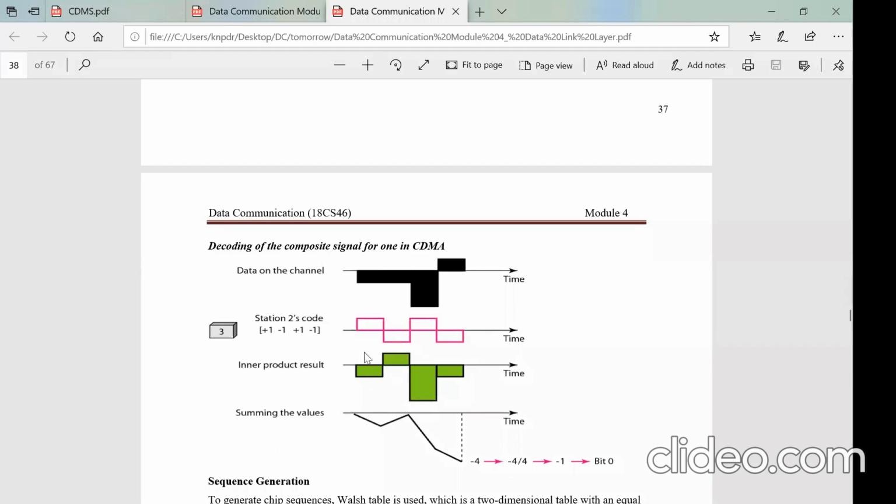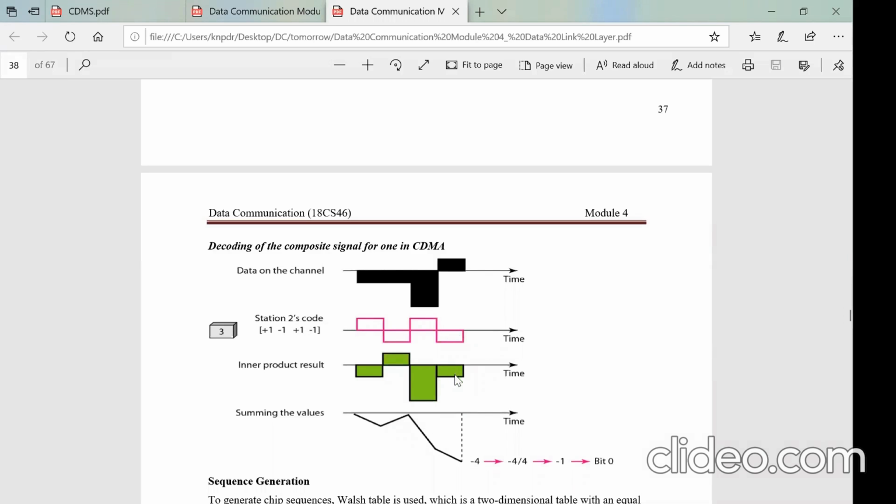So let us see the multiplication. +1 -1 will become 0, right? And then here also the plus and minus will be 0. Here is -3 and +1, which is -3. If you sum this up and pass it through the integrator, you have -3 here. Now station 2's code is minus, and the inner product is minus.